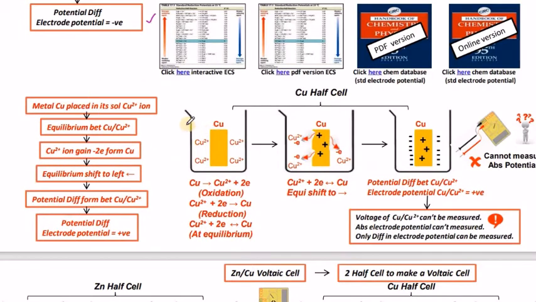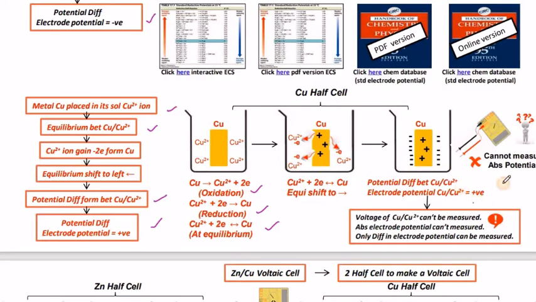So we have to connect this one with another one. If you take copper metal present in copper ionic solution, here also there is a 2 electron change observed, and it is a reduction process. An equilibrium is also established, and here also between copper and copper ions a potential difference is developed, that is positive.